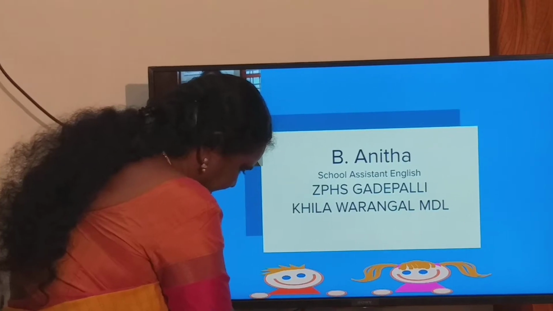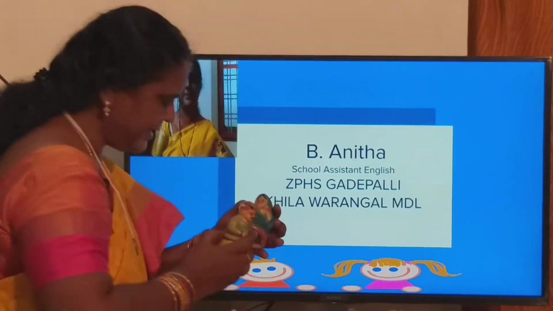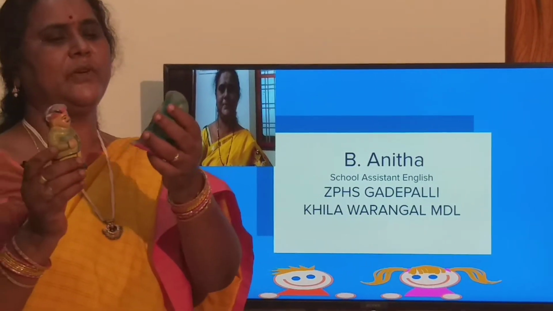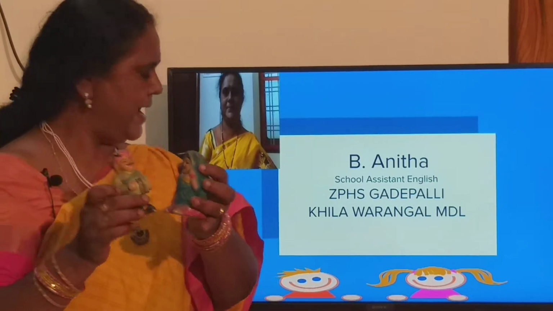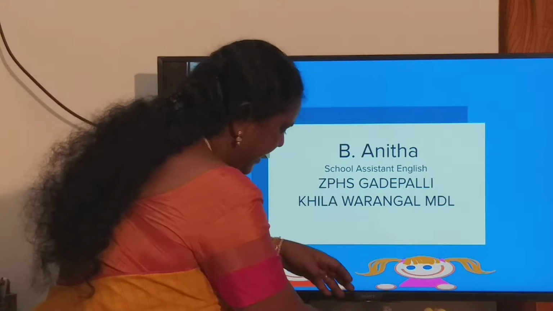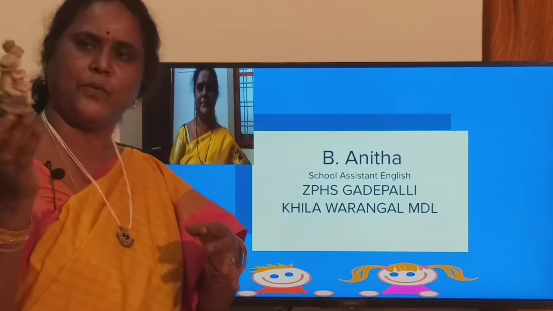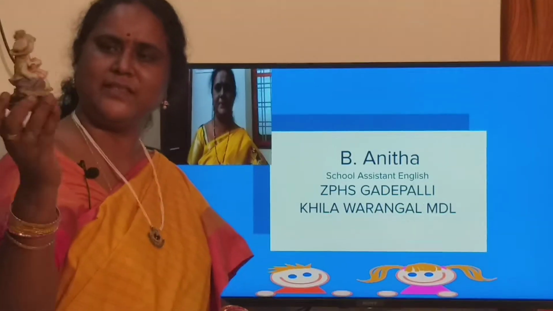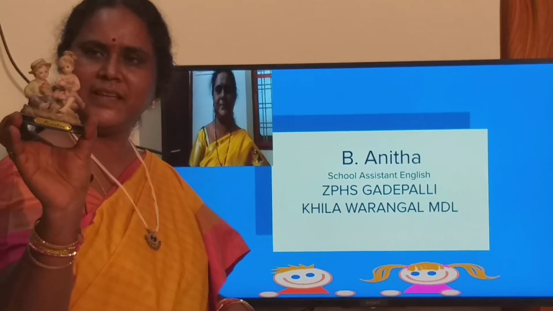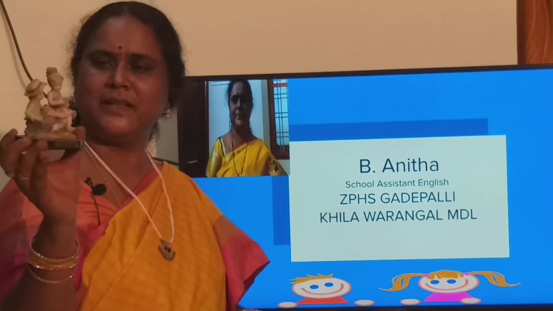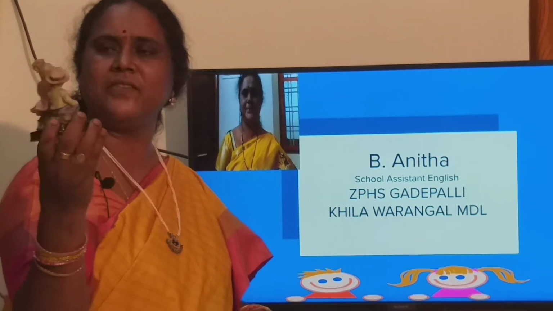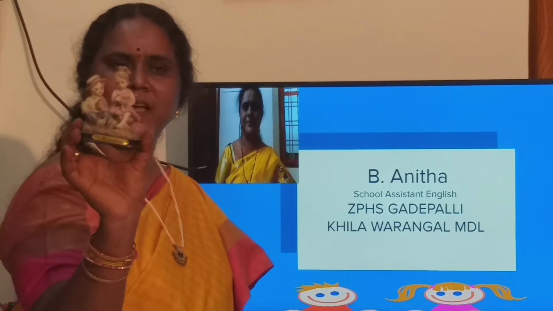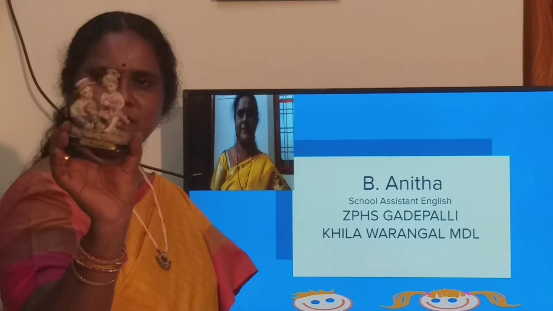Similarly, there are a few more dolls here. I think they are from a village, because they look simple. They are wearing simple dress. And these are from a town. You see, they wear modern dresses, a hat and the girl's skirt, and even the hairstyle is very modern. I think they are from a town.